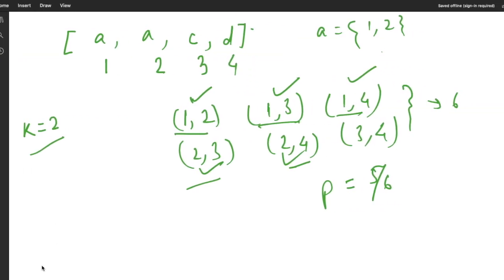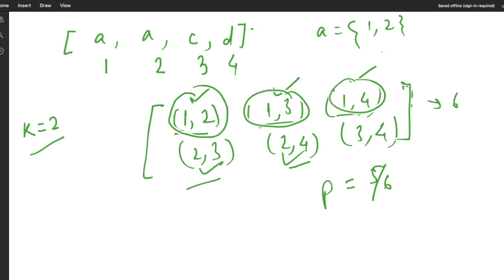It's like we are making combinations, and we are iterating each combination and checking whether A is present or not.